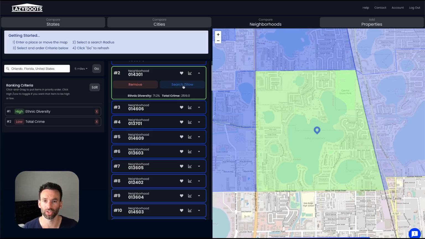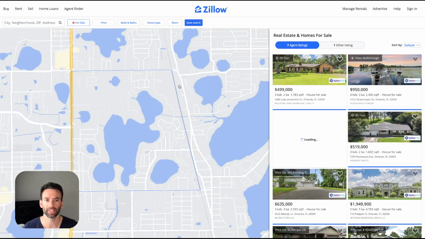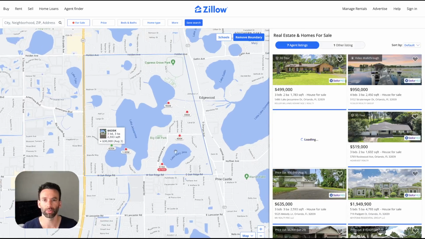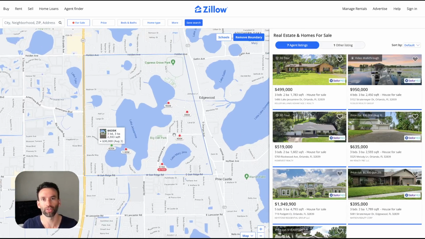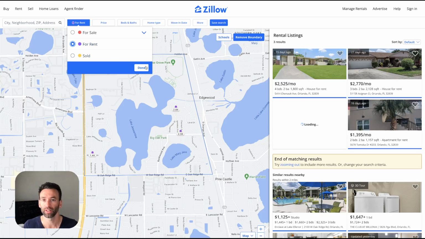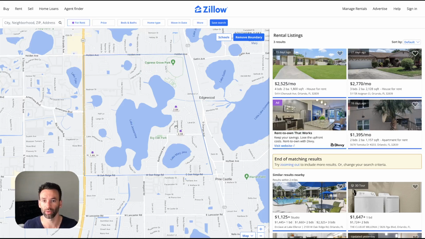If you see this Search Zillow button right here, I'm going to go ahead and click that. That takes us to Zillow, outlines that specific neighborhood, and now we can see properties for sale. If you're an investor looking for off-market deals, you're probably not going to be interested in the properties actually listed on Zillow, but you might be interested in rents and rent values. So if I go up here, switch from for sale to for rent, and click done, I can see the rental properties that are available, and I can do some comparisons.